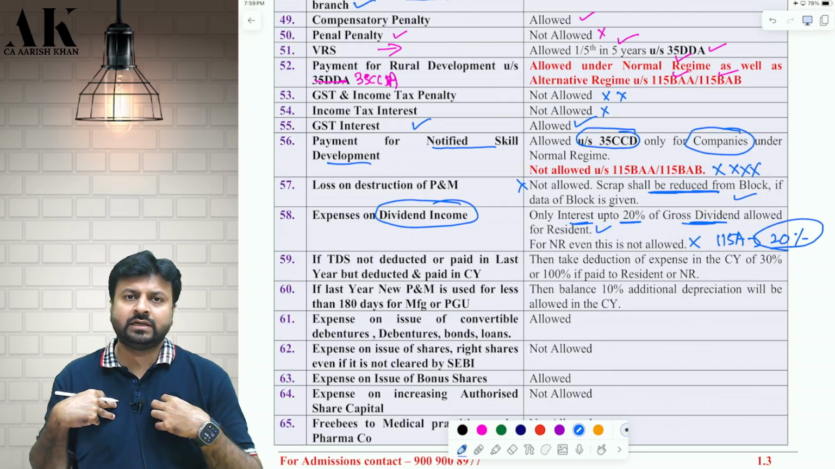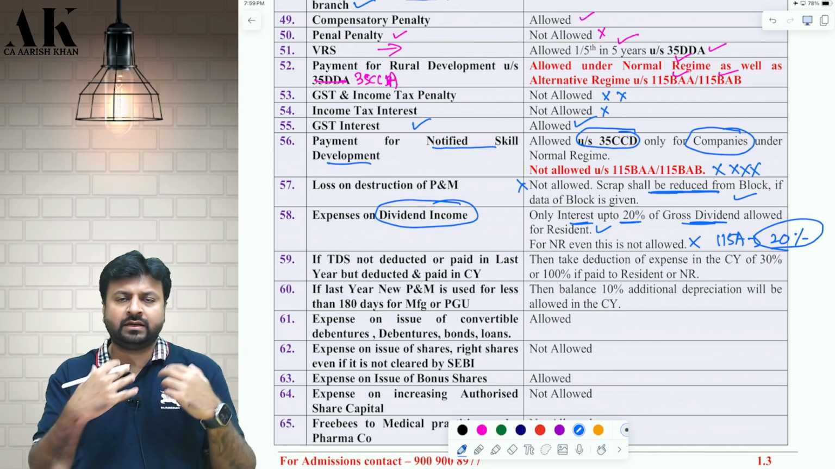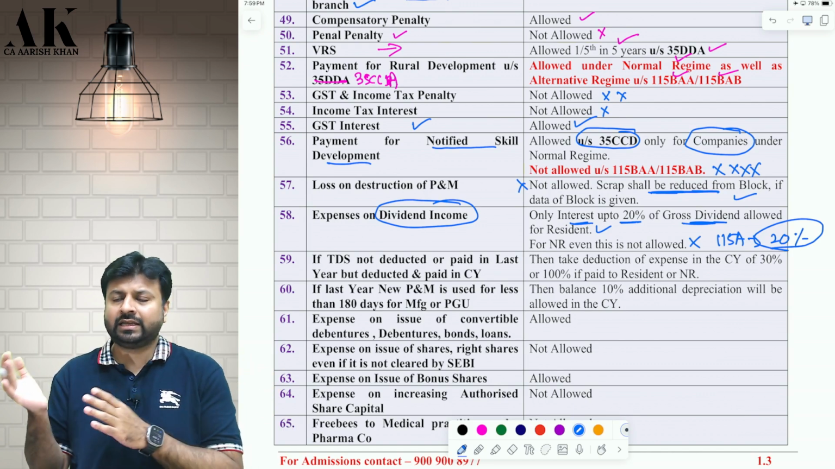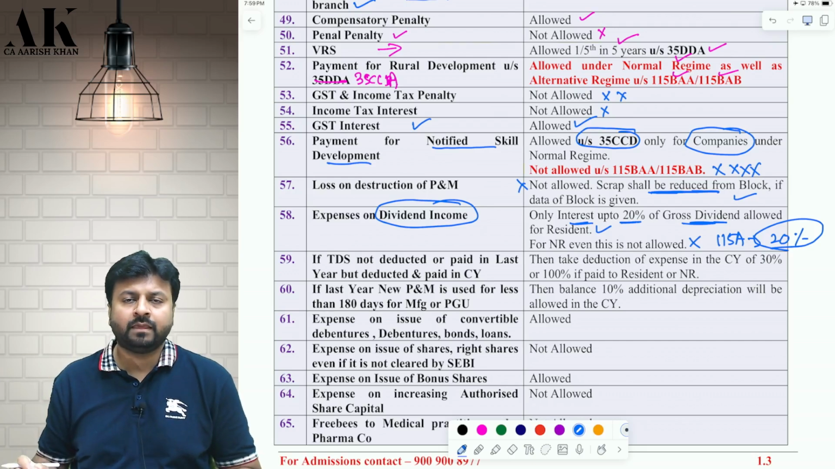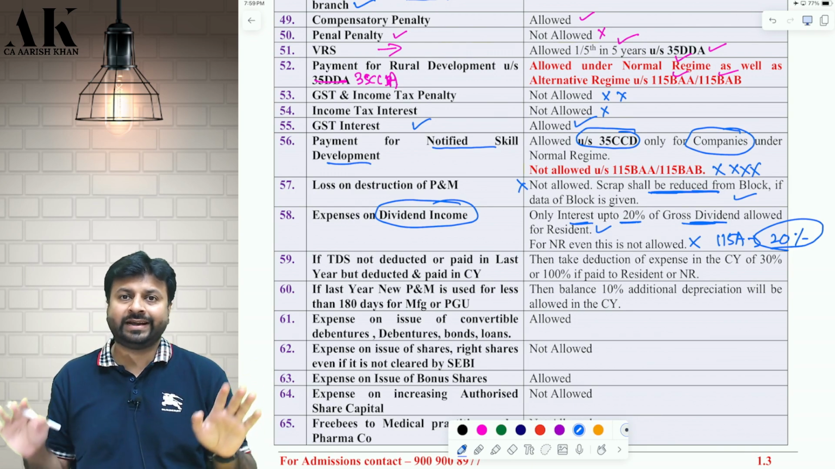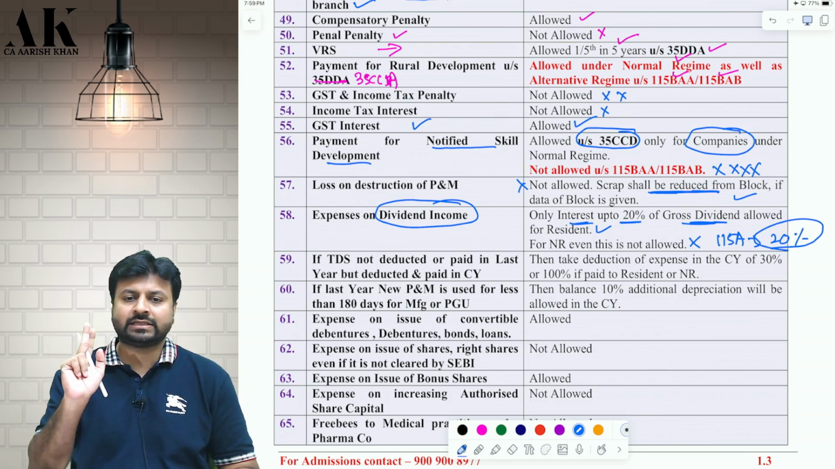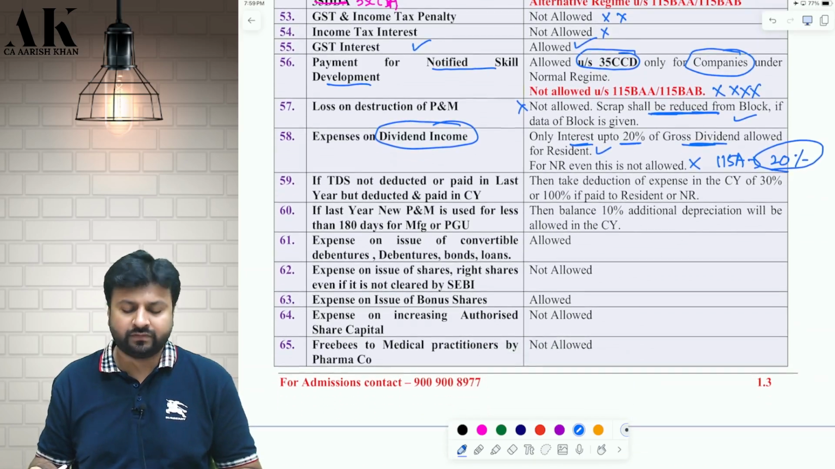So if I am a resident, if I have invested in some company and earn some dividend, against that dividend I can reduce my interest cost up to 20% of the dividend. But if I am a non-resident, I will not get that deduction also. It is flat taxable at 20%. I hope it is clear to all of you.